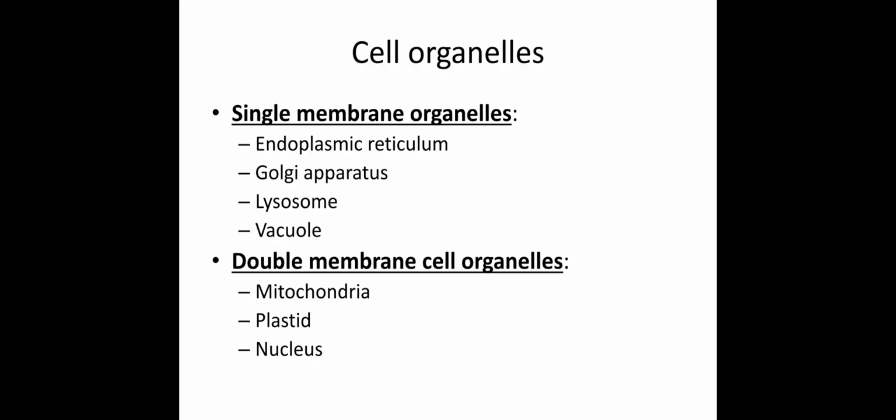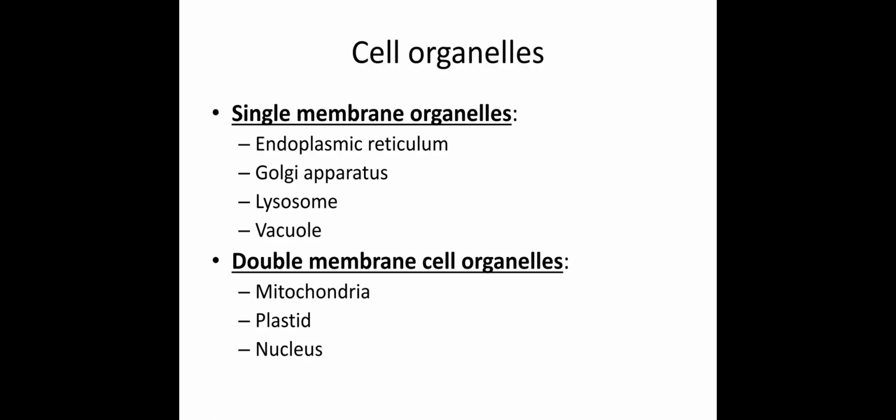Welcome everyone. Today we will discuss different types of cell organelles that are present in any normal eukaryotic cell. All the cell organelles present in a cell are basically grouped into two types. One is single membrane organelle, which has only a single cell membrane, and another is double membrane cell organelle, which has a double layer of cell membrane.